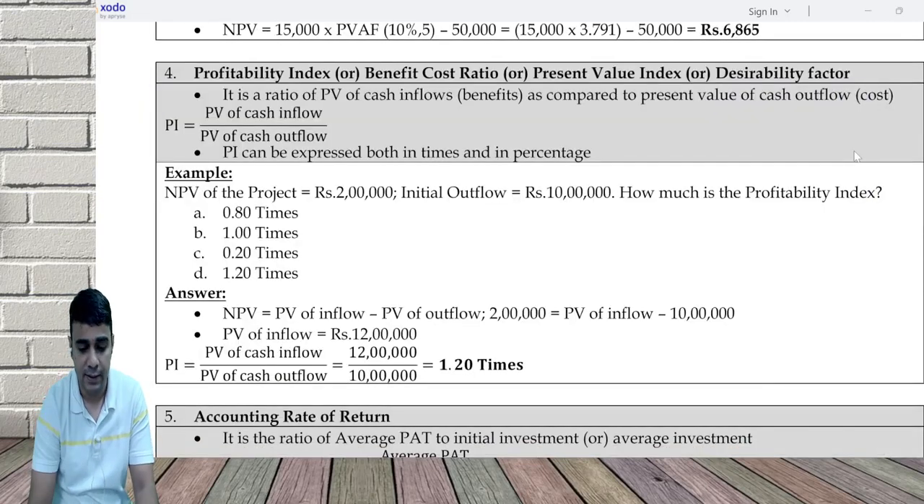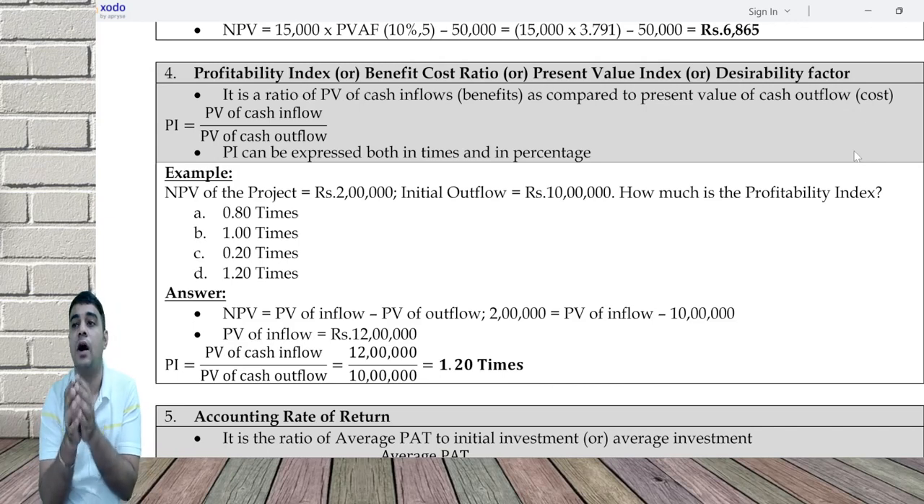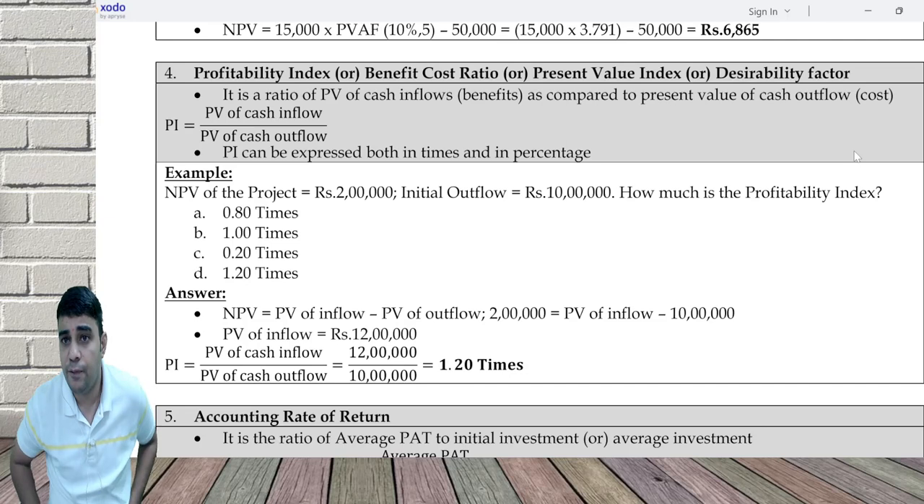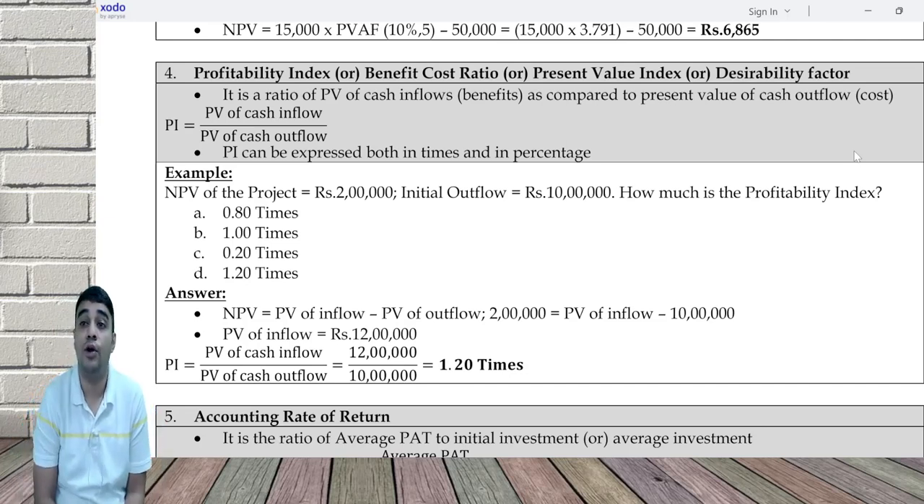Accounting rate of return. This is the only technique which focuses on accounting data. All other techniques focus on cash flow. Why we focus on cash flow is cash flow cannot be altered by a person just by playing around with it. When I say playing around, for example, if I want to increase profits, do WDV method, do SLM method, or go for provision for bad and doubtful debt write off, don't go for provision for bad and doubtful debt write off. So you can keep doing multiple things in accounting to change your profits. Cash flows cannot change just because of your accounting.